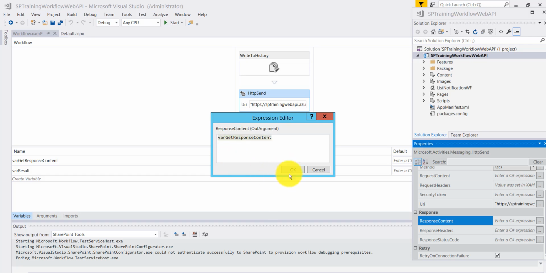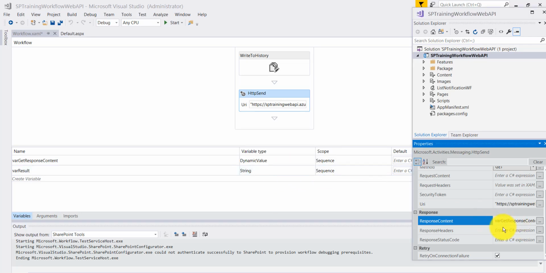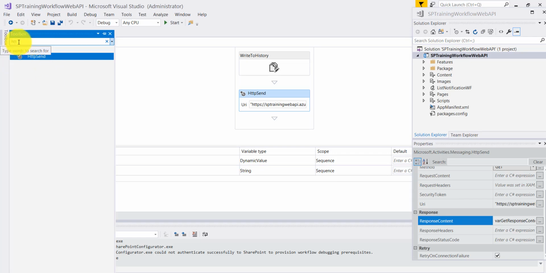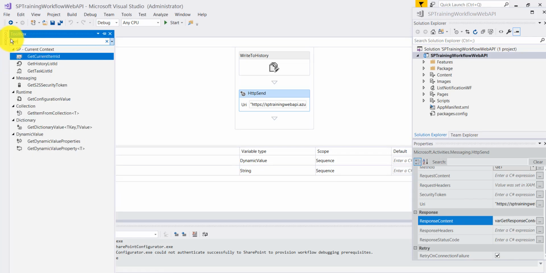So then click on OK. Once you can see here, we click on OK. Now what we have to do is retrieve the values. For that we need to add one get dynamic value property here. From the toolbox, I'll search for get, and you can see here get dynamic value property. This one we can use.